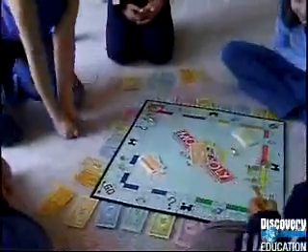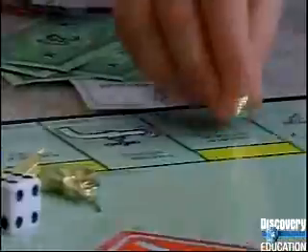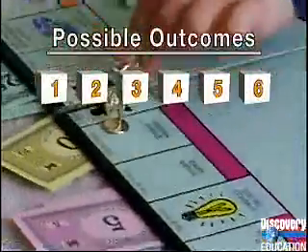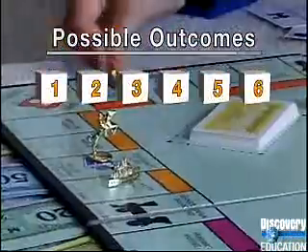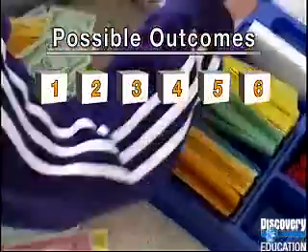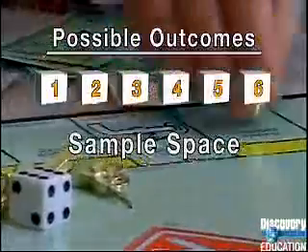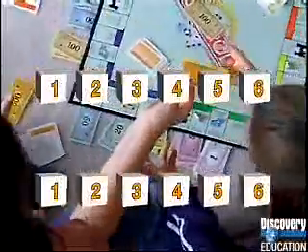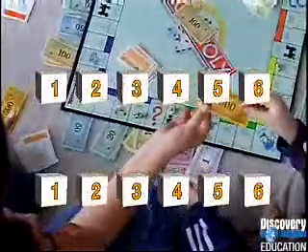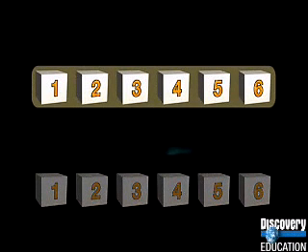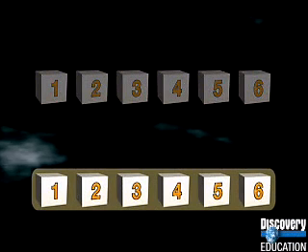But what if we're tossing something with more possibilities, like a number cube with 6 sides? There are 6 equally likely outcomes. This set of all possible outcomes, 6 total, is called the sample space for the cube. Add another cube, and the number of possible combined outcomes is much greater. How much greater? Well, there are 6 possible outcomes on the first number cube, the numbers 1 through 6. And the same is true of the second number cube.